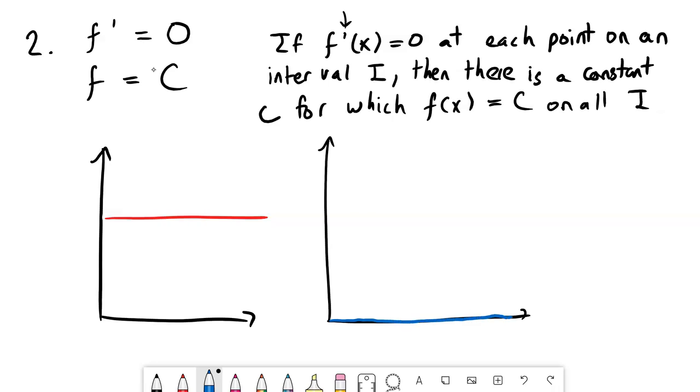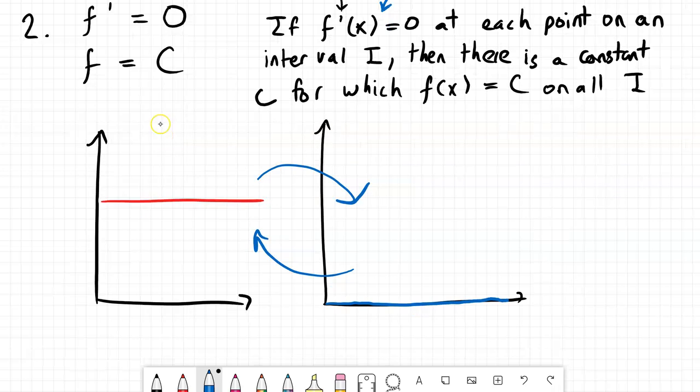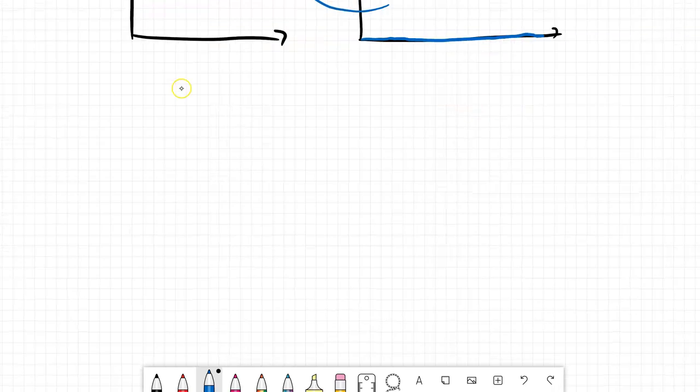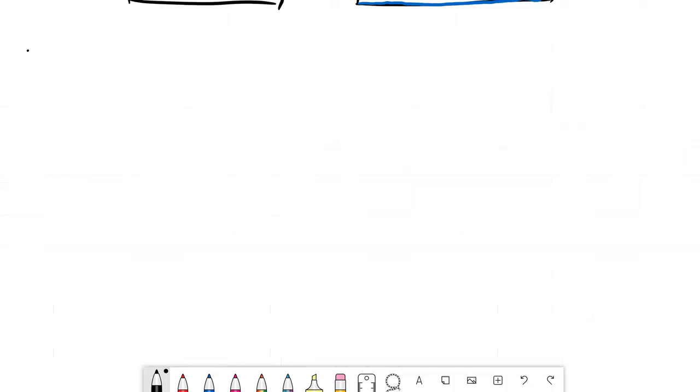So we had differentiation, and this is the corollary, the opposite. If we do the opposite of a derivative to this function right here, we get some value c, because if you take a derivative of a constant, it's going to be 0. So it's kind of like reversing the process. And that's the idea of the second corollary. It's important because it actually sets the stage for the third corollary.